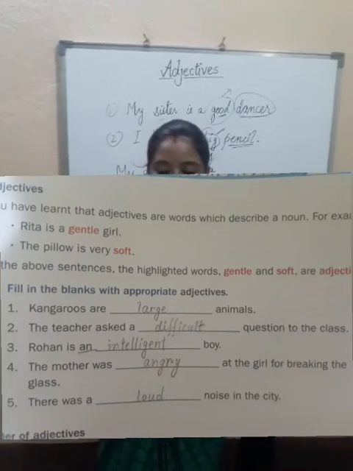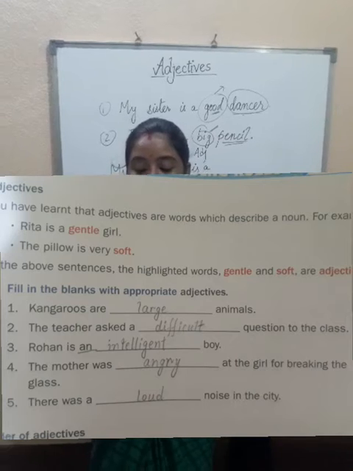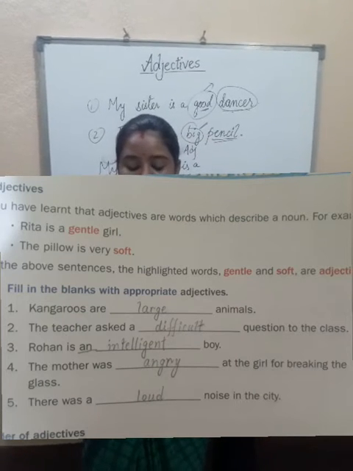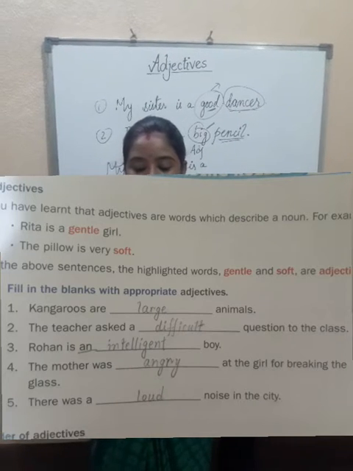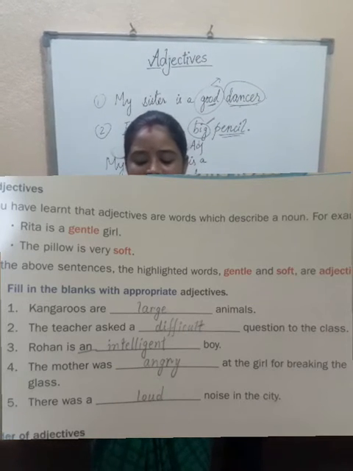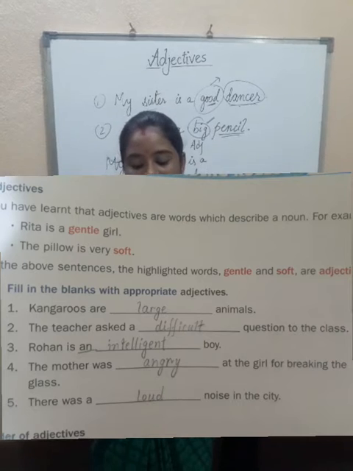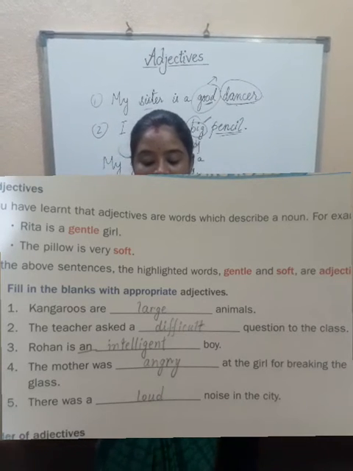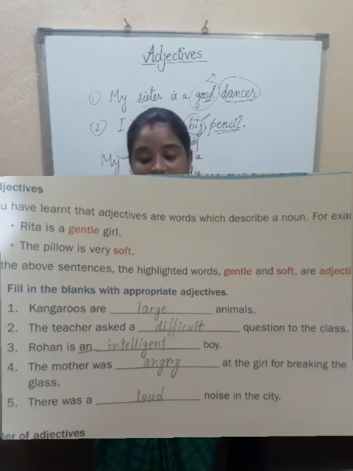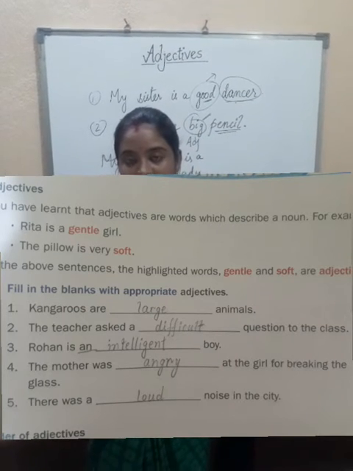Question number A, fill in the blanks with appropriate adjectives. Question number 1, kangaroos are dash animals. We can write any appropriate word here. I have written large. Kangaroos are large animals. Here you can use any other word instead of large. It is up to you.